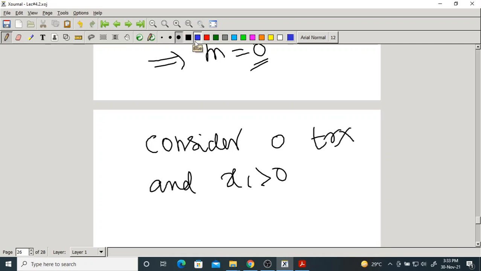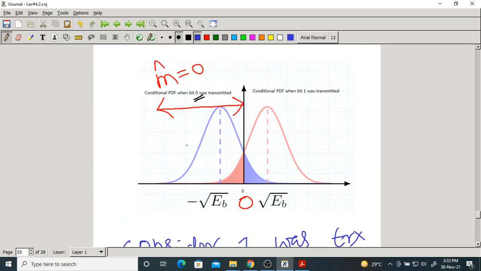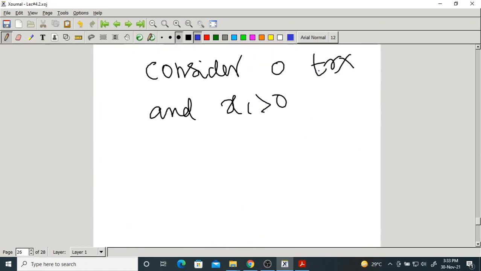If x1 is positive, obviously it lies to the right side of the figure, the positive side. In this positive side, the PDF corresponding to bit 1 is more. That's why we choose M-cap equal to 1.